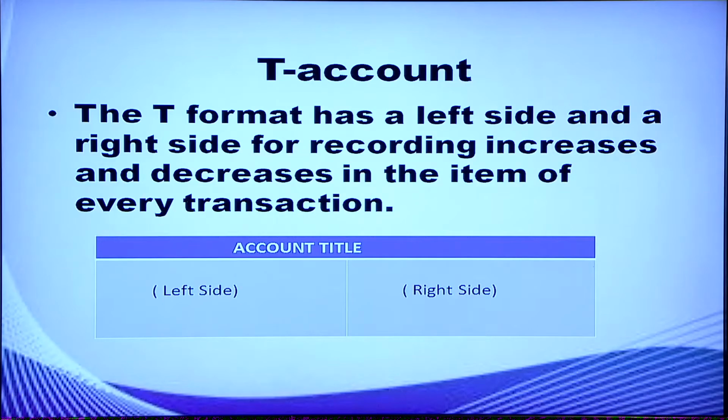All accounts are in the T form. The T format has a left side and a right side for recording increases and decreases in the item of every transaction. Here the T form will have an account title, as well as a date column, particulars column, journal folio column and amount column on the left side and on the right side.